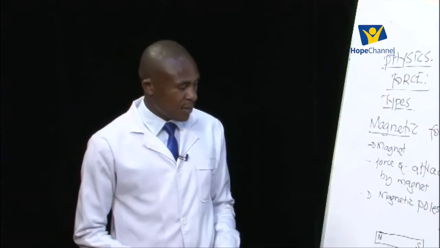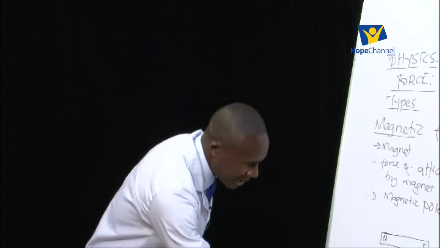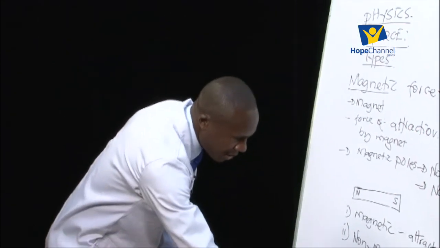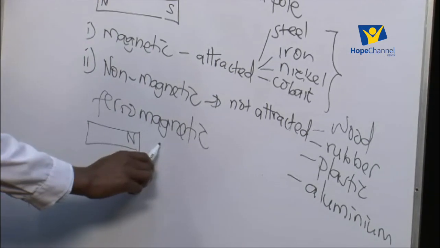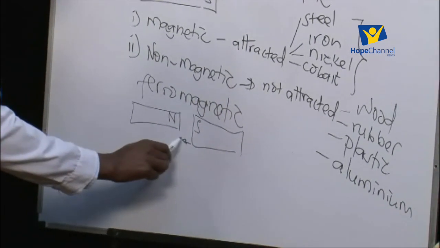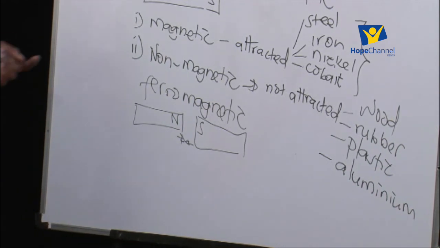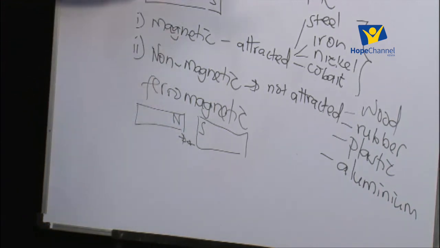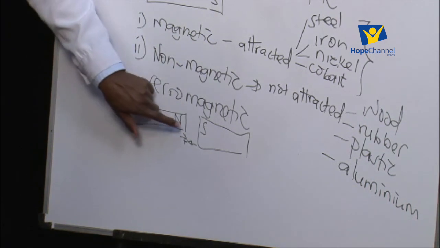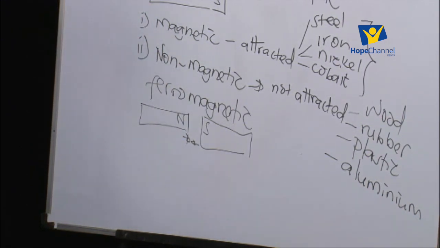Now if we bring two magnets, a north pole close to a south pole of another magnet, these ones will attract each other. And so that is why we said that the force of attraction or repulsion, if we bring a north pole and a south pole close to each other, they will attract each other.